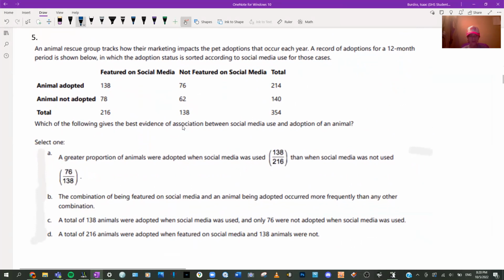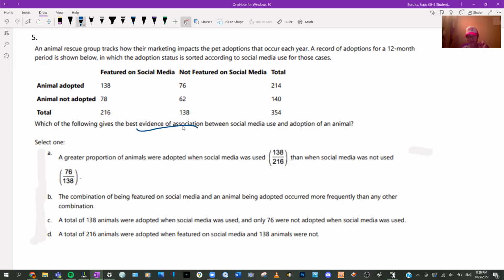All right. An animal rescue group tracks how their marketing impacts the pet adoptions that occur each year. A record of adoptions is shown. Okay, we don't need to know all the details always. Which of the following gives the evidence of association?